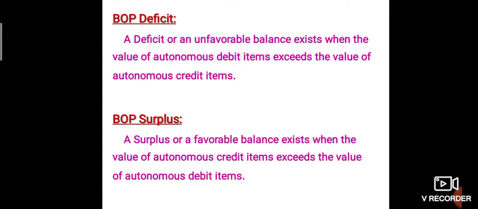Balance of payment deficit. A deficit or an unfavorable balance exists when the value of autonomous debit items exceeds the value of autonomous credit items. When debit items are more than credit items, it is called a deficit in the balance of payment. Balance of payment surplus. A surplus or a favorable balance exists when the value of autonomous credit items exceeds the value of autonomous debit items. It is the vice versa of balance of payment deficit. Here, credit items are more than the debit items.